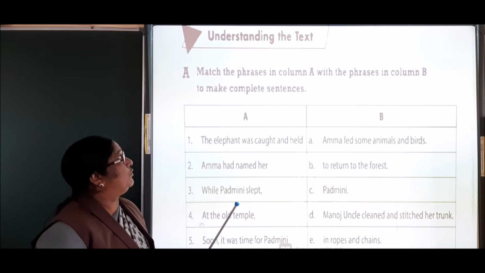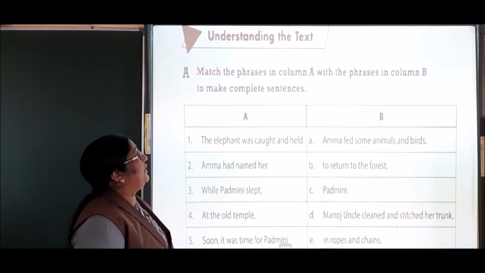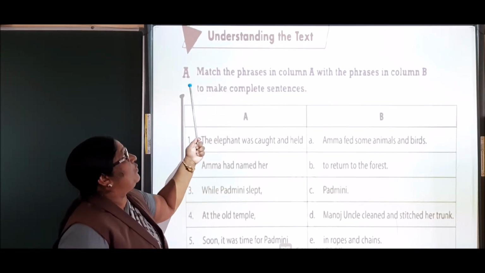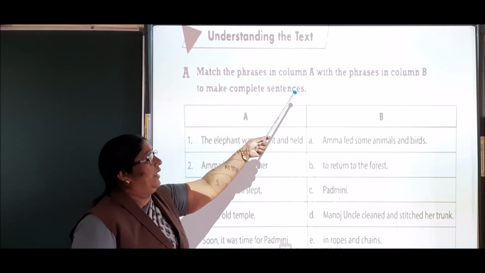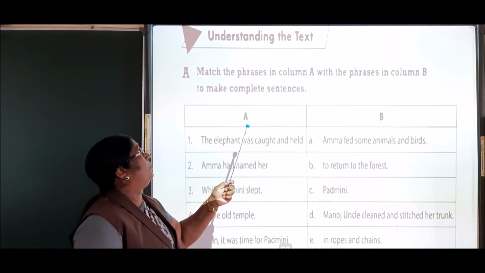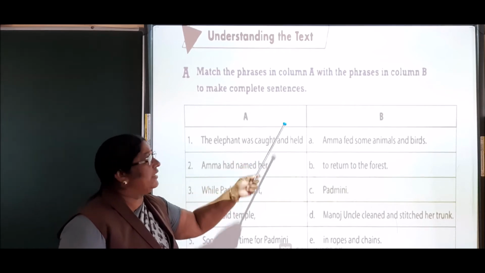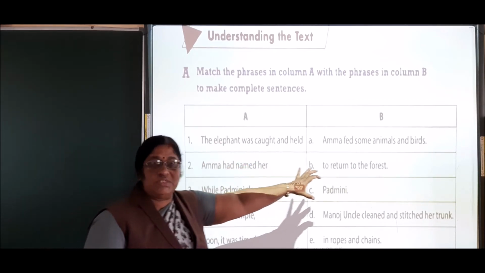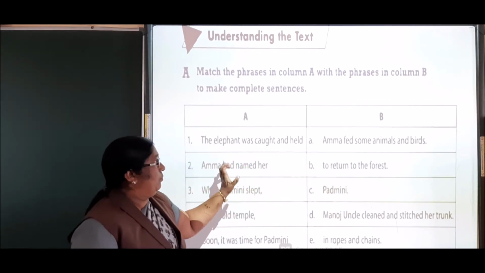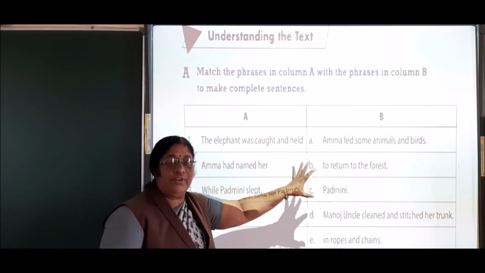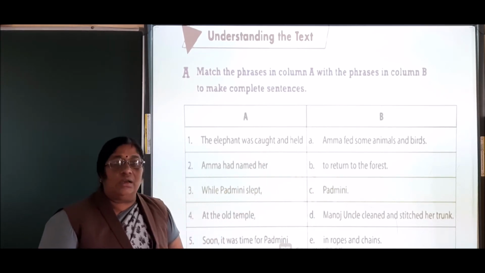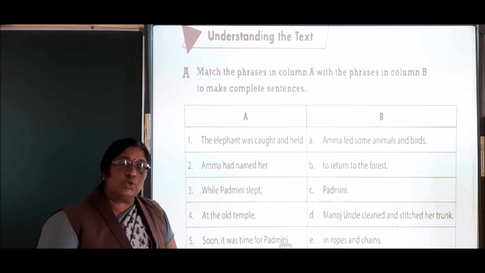Now let us move to the exercise. Understanding the text. Match the phrases in column A with the phrases in column B to make complete sentences. There are 2 columns here, children. In both the columns there are some phrases. Phrases means a group of words that does not give a complete meaning.